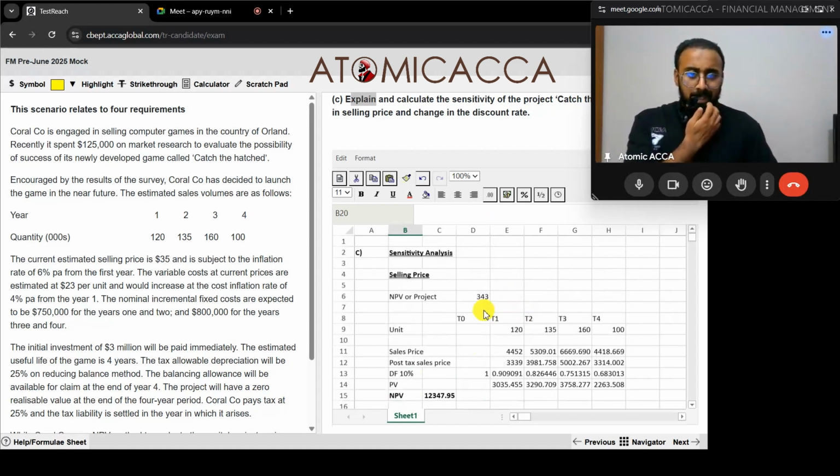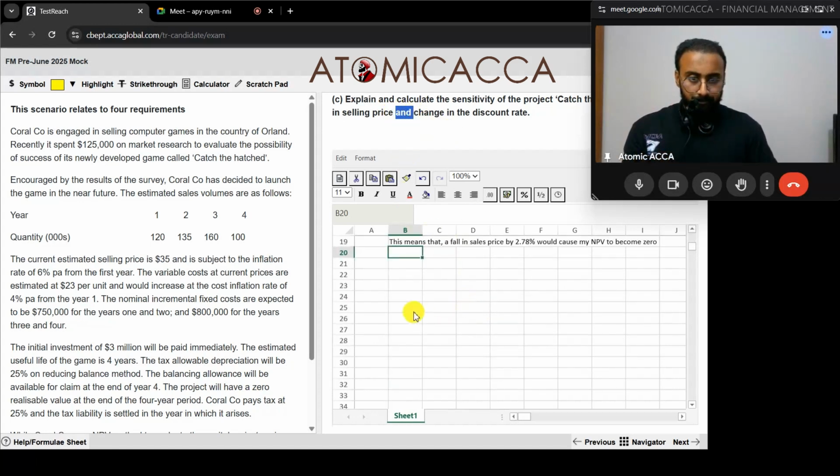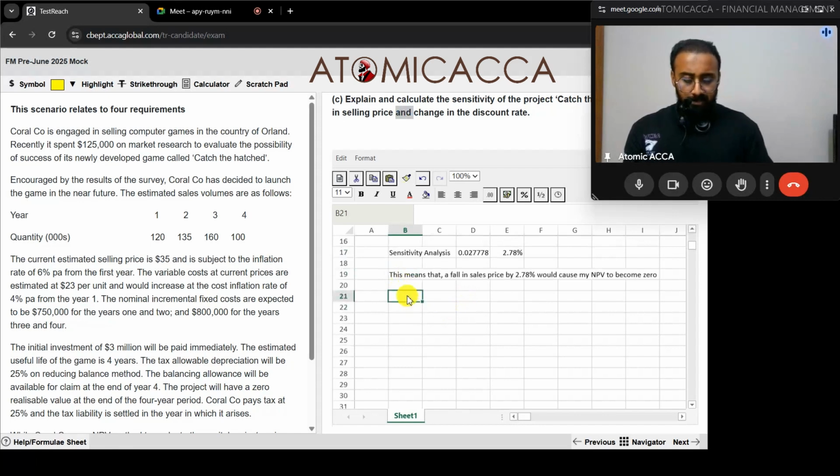That's enough. Next thing we have to do is the change in discount rate. Discount rate has a specific way of calculation. You have the current discount factor. What is the current discount factor? 10 percentage, or we can also call it the WACC.